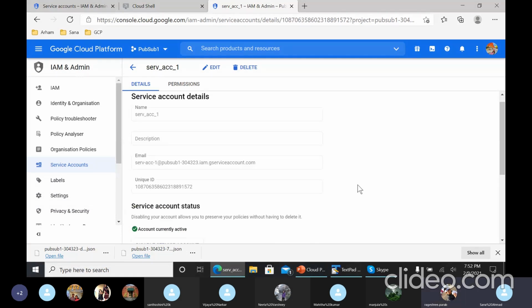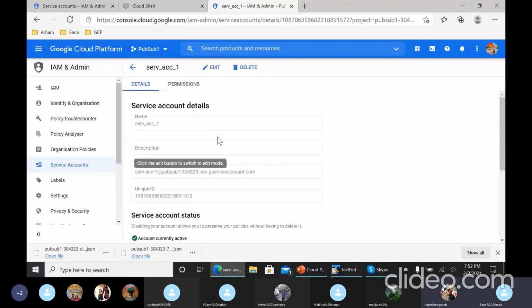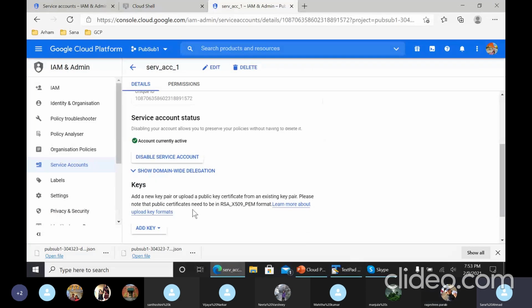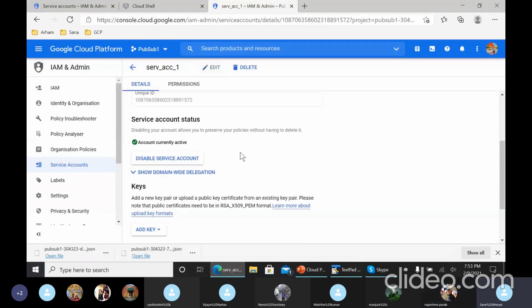No, I didn't. I cannot see that actually. I have PubSub Lite. Do you see it in the second option, right? Grant this service account access to project.